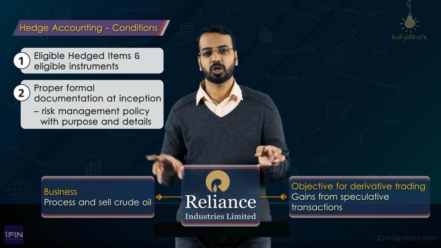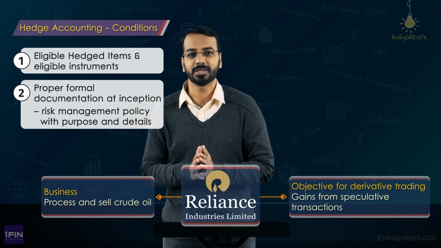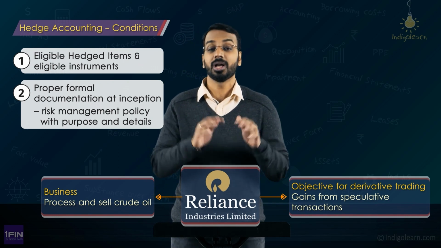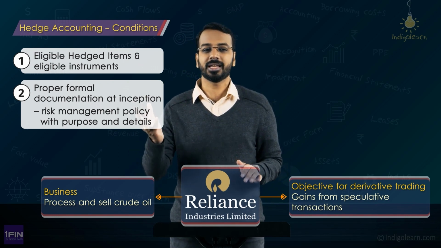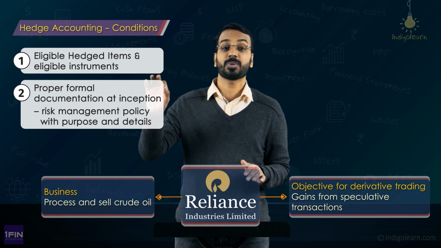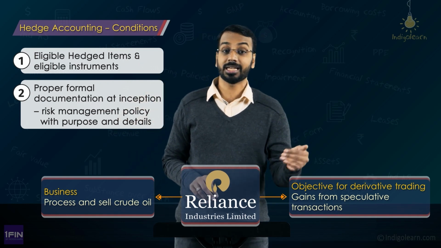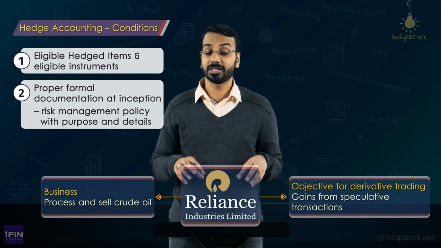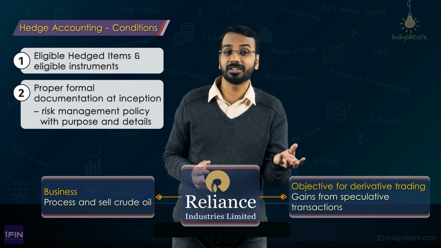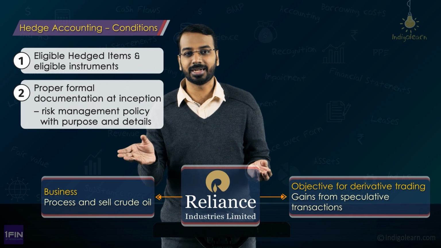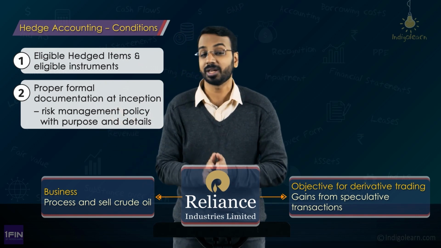So, let me offset this loss and this gain and present it on a net basis so that the losses have come down. Otherwise, if inventory value increases, you will not bother about it because as per Ind AS 2, you cannot increase the value of inventory. But for this future transaction, losses you have to recognize. Now, to offset these two, what you can say is, I have entered into this hedging transaction for the purpose of hedging inventory, so let me offset the gain or losses. Okay, that is what will happen.